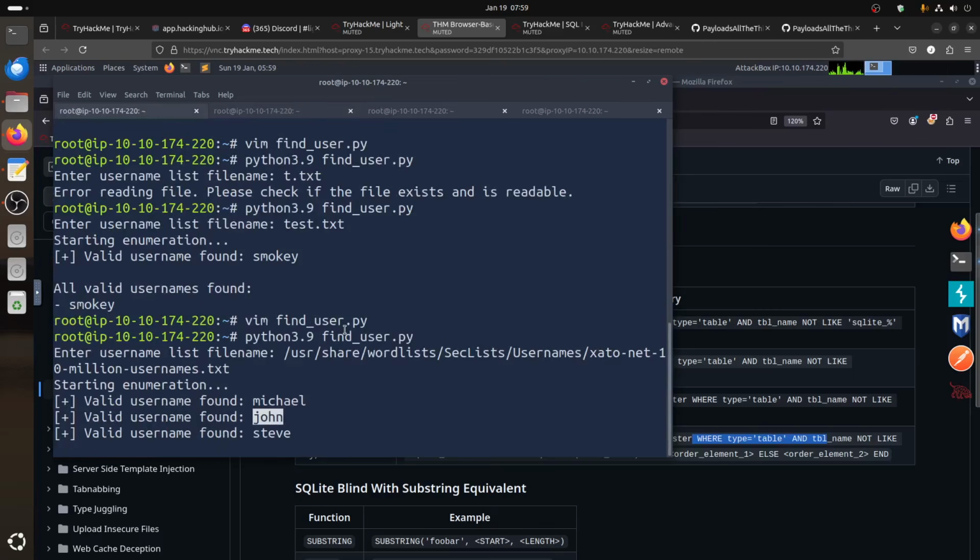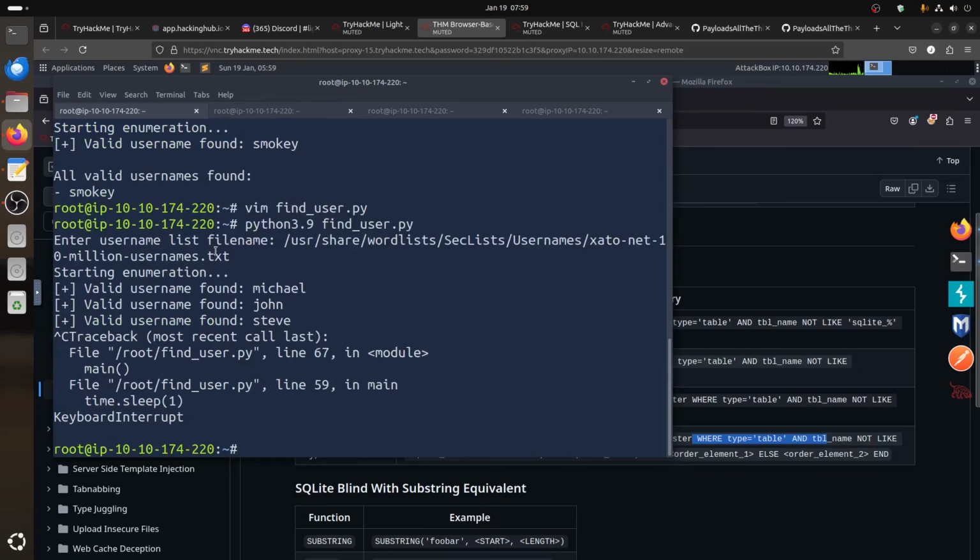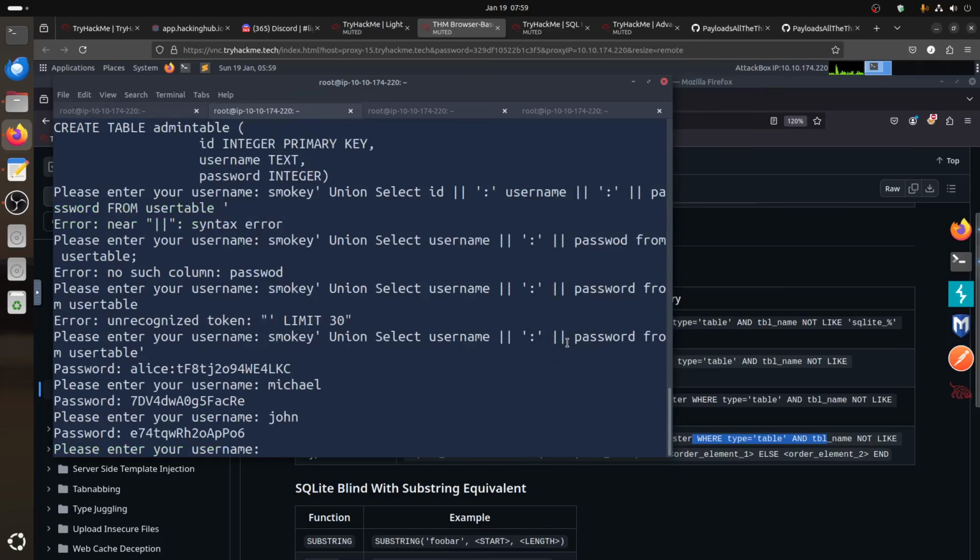We can have Steve. Let's stop the script. We don't need to run it because it will not find the admin. Test it, but at least I want to show you something about it. So we know that Steve, we'll find them now. You see, when you do the union like that, it gives you only one.